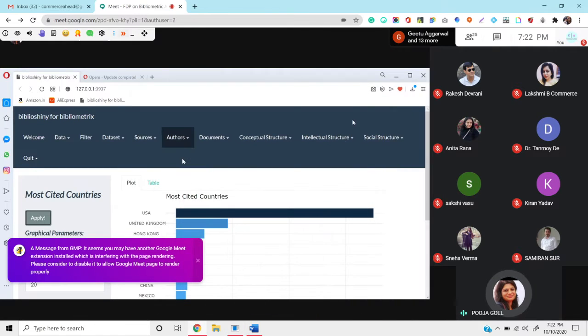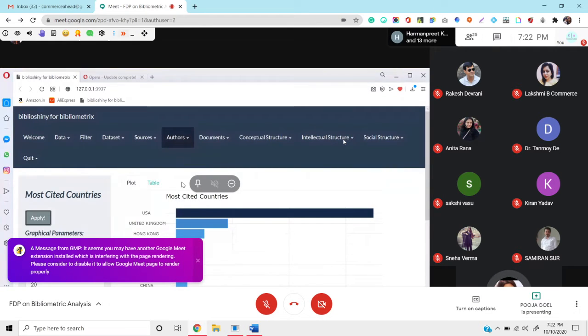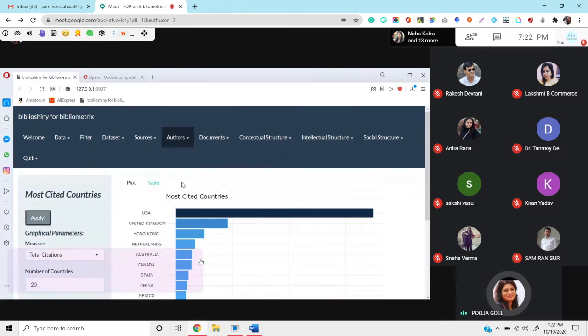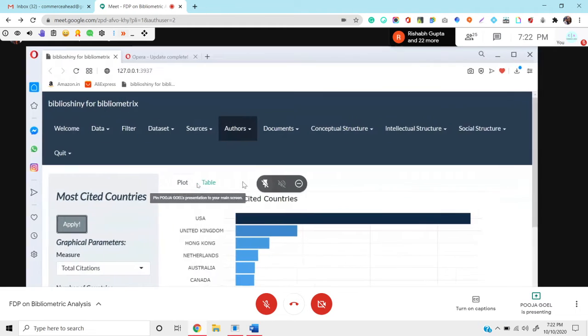So I'll share some paper. You can take an idea. Otherwise, you can also just type Google Scholar bibliometrics analysis. You will get plenty of papers, sir. And you can take the clue from those papers about how they're explaining these tables or diagrams.